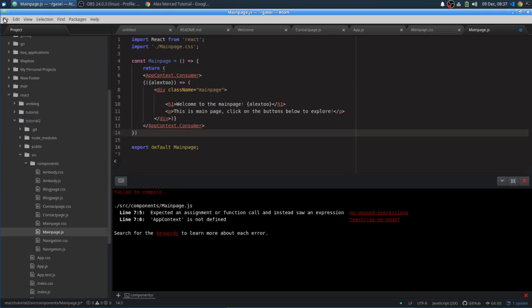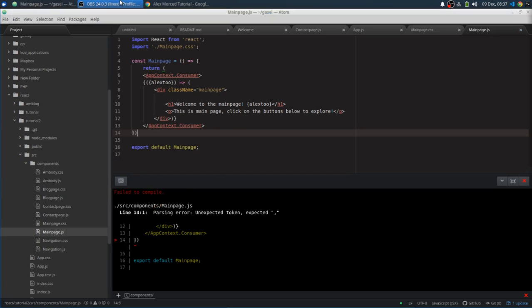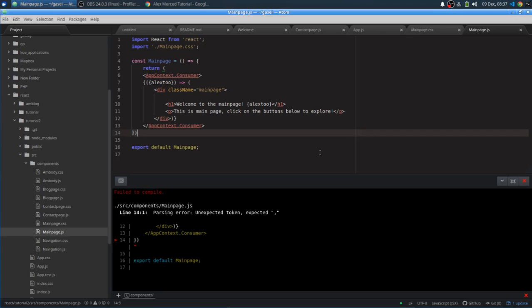Let's see if that fixes the problem. Nope. Let's take a look at this carefully. Let me get rid of these for the moment. Return const the main page. That's a function. Yes. Return context. That closes this. And then we did this thing.